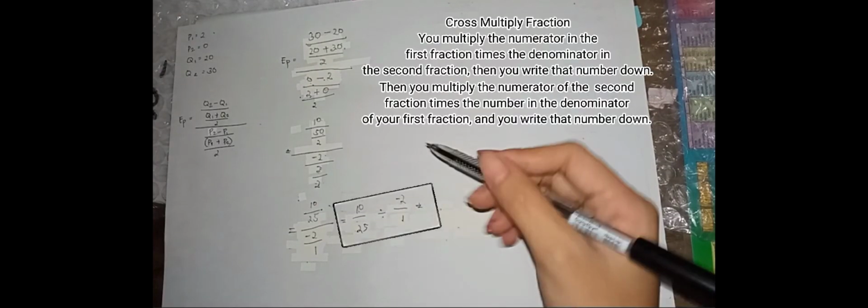Now we're going to divide the quantity demand and the price. 10 over 25 divided by negative 2 over 1. We are going to cross multiply this one. 10 times 1 equals 10, over 25 times negative 2 equals negative 50.